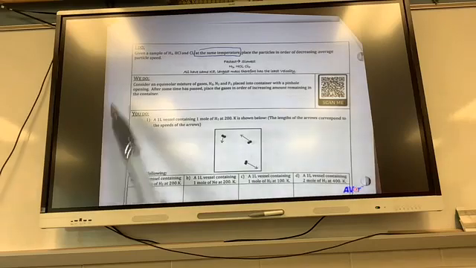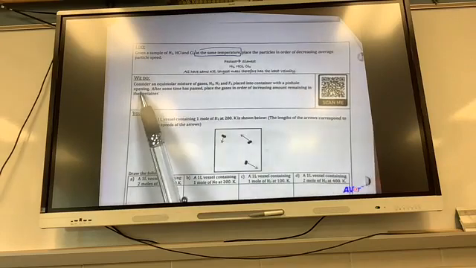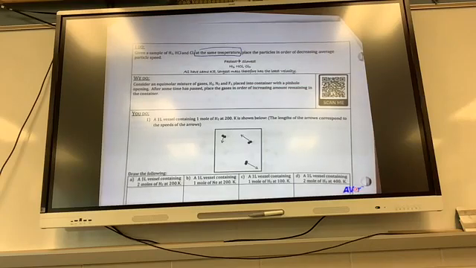So, here we go. Consider an equal molar mixture of gases, H2, N2, F2, placed in a container with a pinhole opening. After some time has passed, place the gases in order of increasing amount remaining in the container. So try that on your own. Left to right, of increasing amount remaining in the container. So the least on the left, the most left in the balloon. I imagine this as a balloon. On the right.